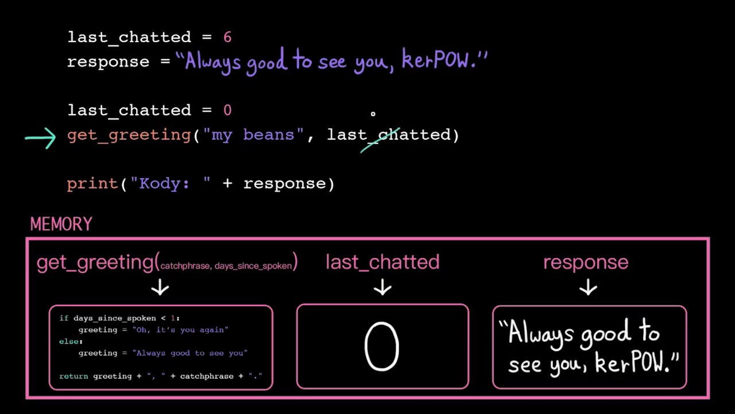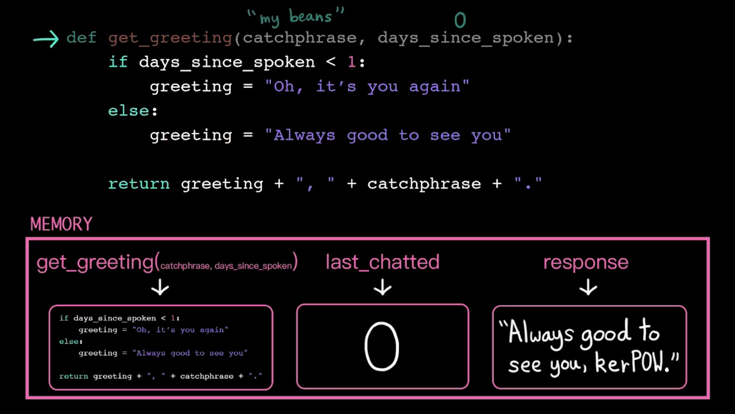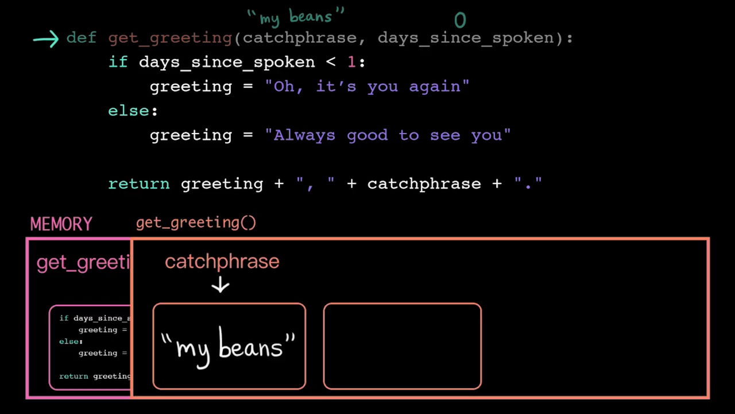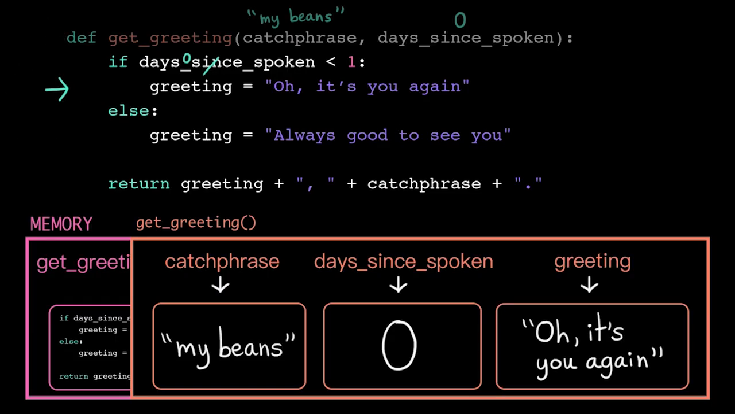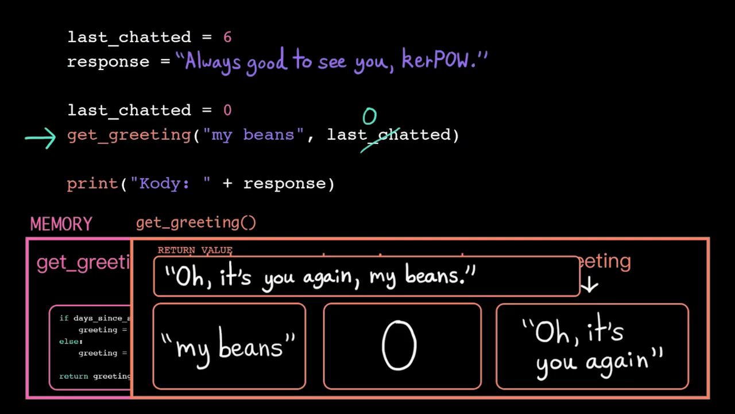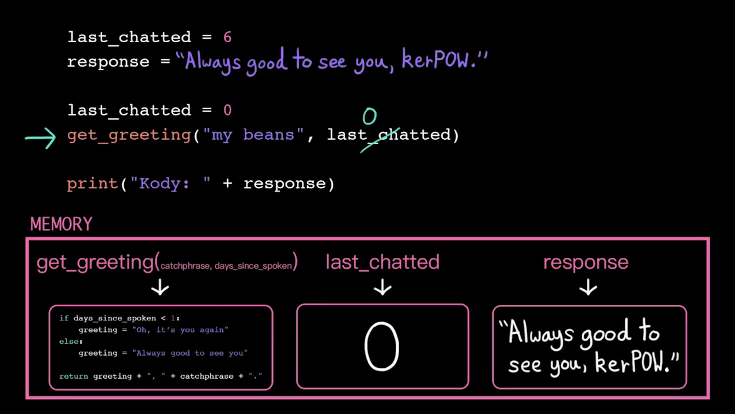Here we've got another function call to getGreeting, so we just do the same thing. Our 2 arguments are already simplified down to single values, so we can just go ahead and call the function. The computer loads the instructions associated with getGreeting from memory, and like before, it also creates a new stack frame. It copies the arguments into the corresponding parameters, and then continues on to execute the function body. Days since spoken contains 0 this time, so we execute the if branch. And then we're back at the return statement. This string expression evaluates down to, "Oh, it's you again, my beans." And once we have that single value, we return back to the call site, popping off that stack frame.